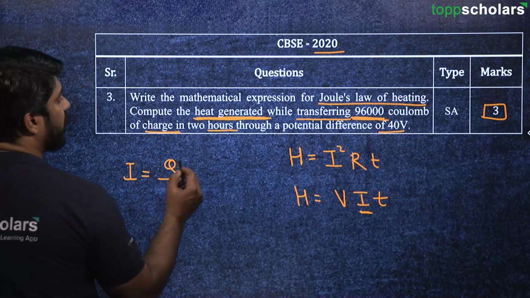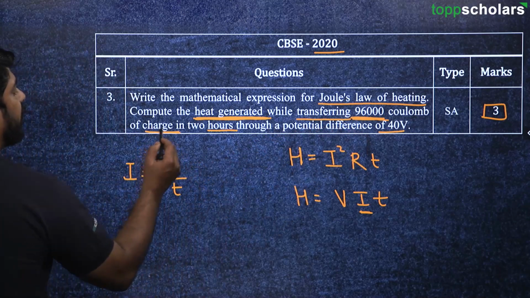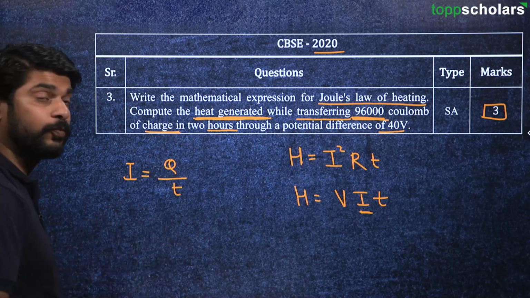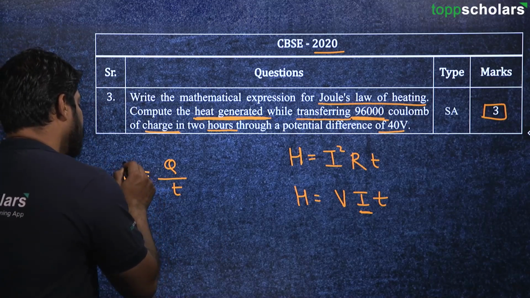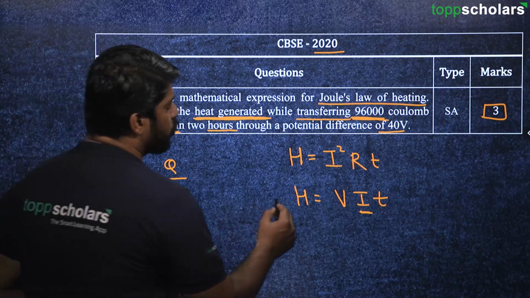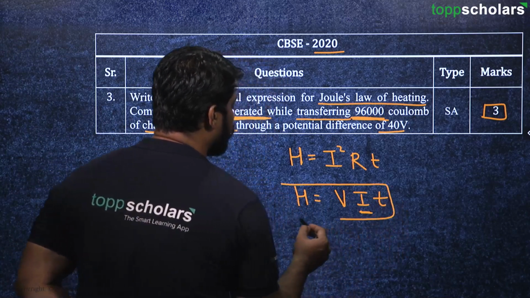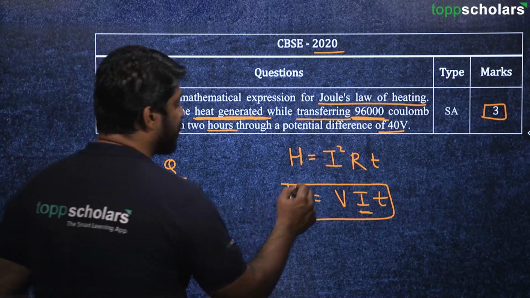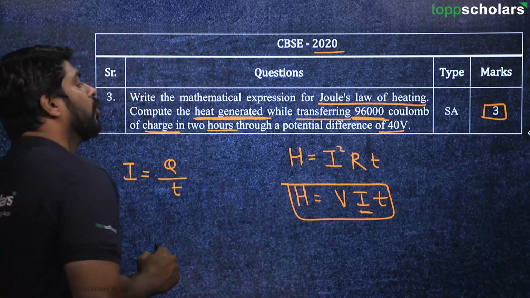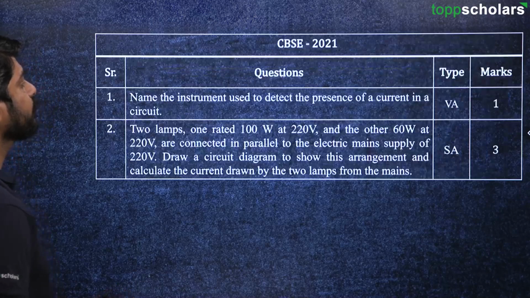So over here we can put this number, and 2 hours can first of all be converted into seconds. Then we get the current. We can put this number over here, and then we can easily calculate the heat that is generated. Moving on to the next question.